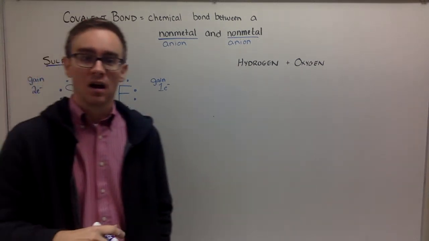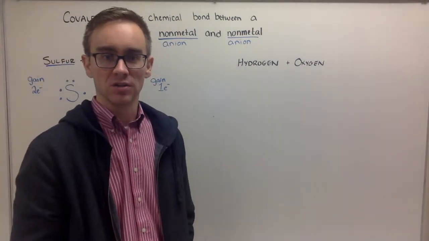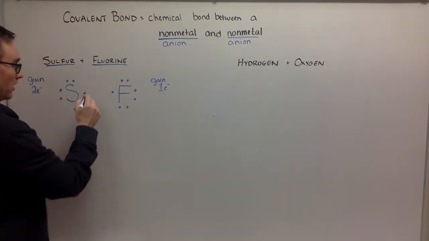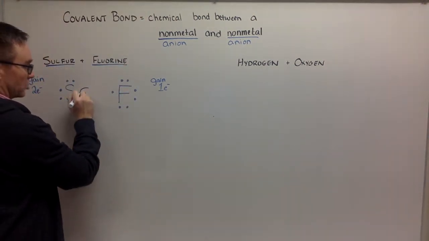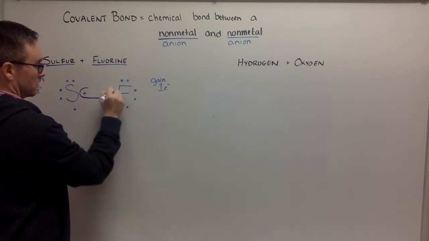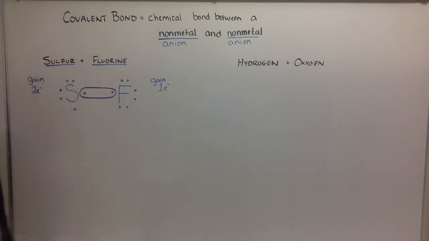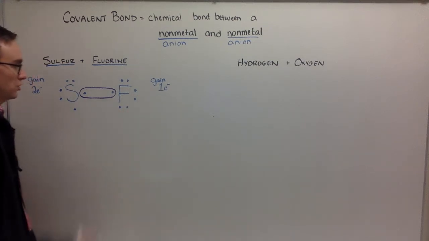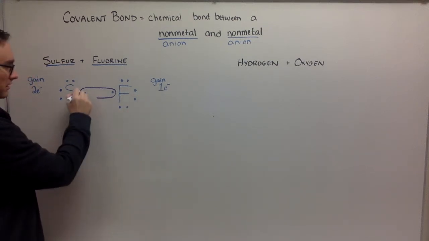And so I like to represent that. There's a couple different ways you can do this. I like to use sharing circles, and I'll show sharing circles as you're going to share these electrons between them. Now I know what you're saying. It's like, well, wait a moment. He wants to gain 2 and he wants to gain 1. Shouldn't you share like this?